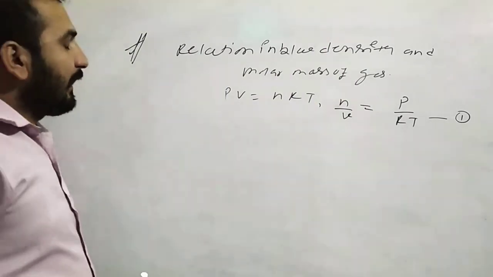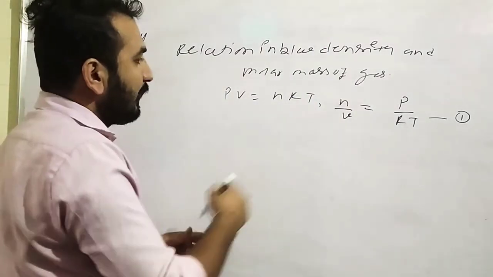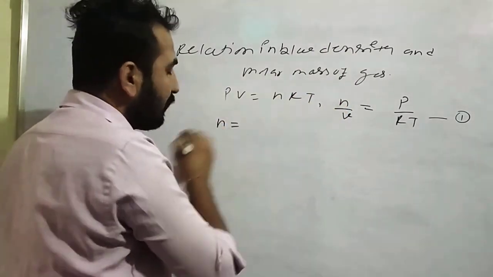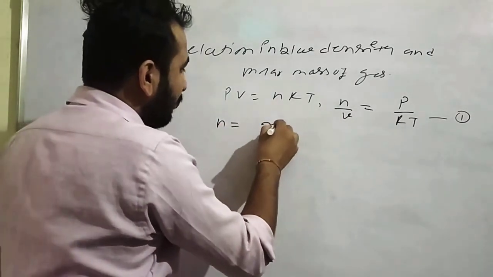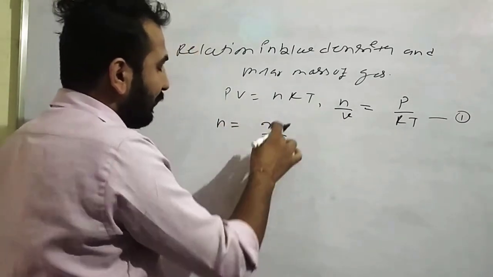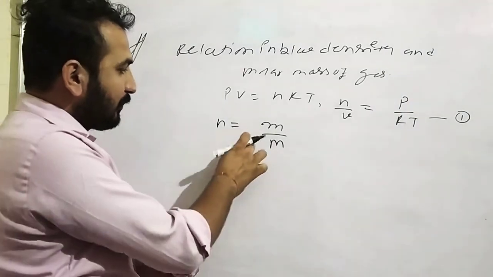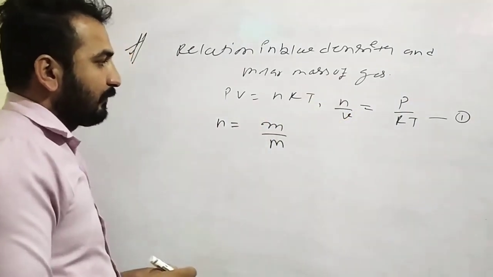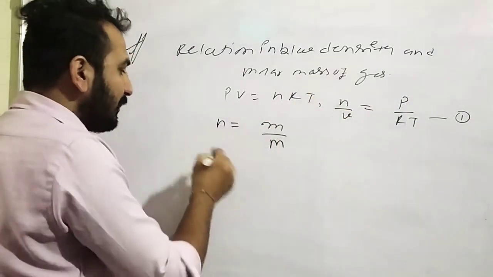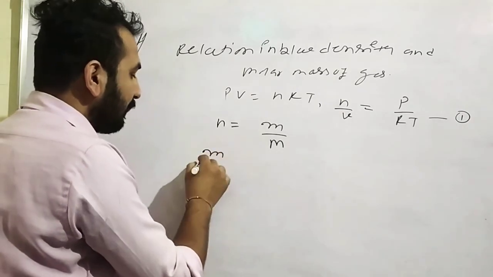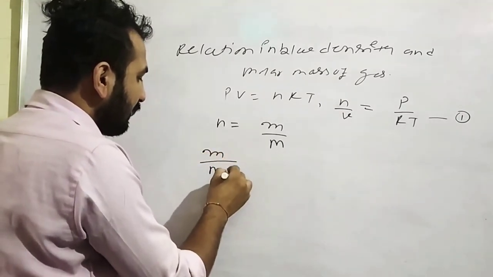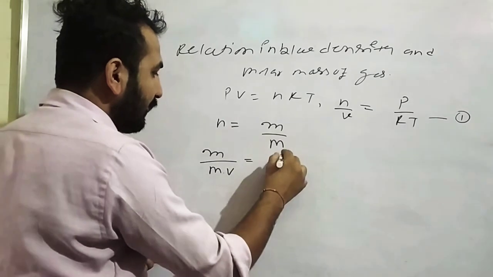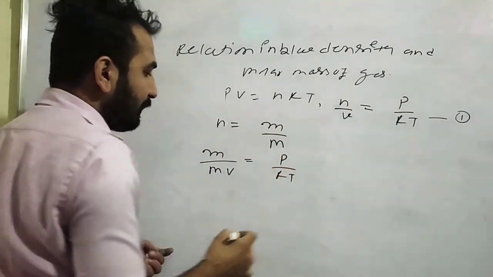Clear? So see that the next thing is that you have n. n is the number of moles. How did we find it? Small m over capital M, that means the mass over molar mass. So put this value in the first equation. When you put this value, you have m over MV is equal to P over RT.